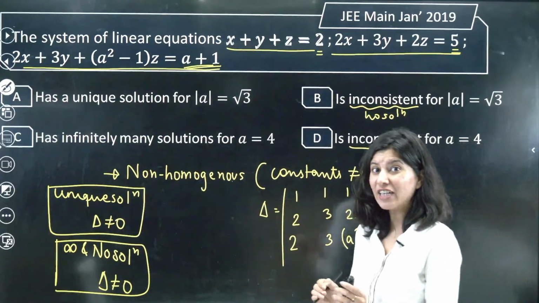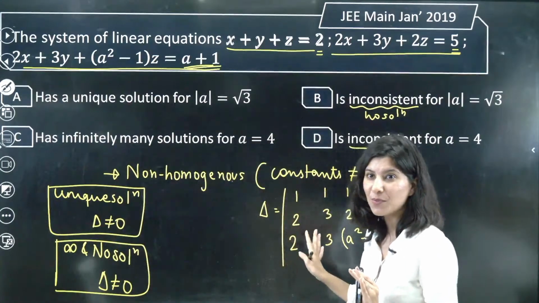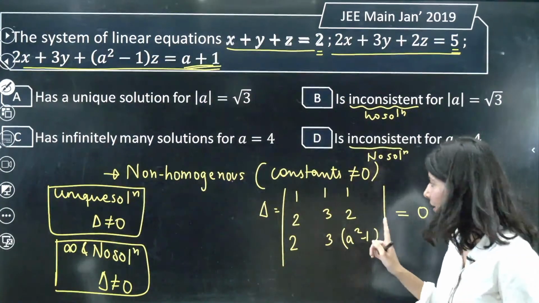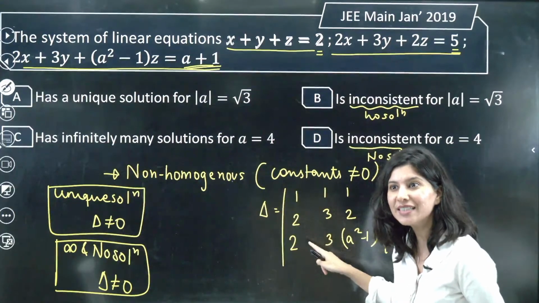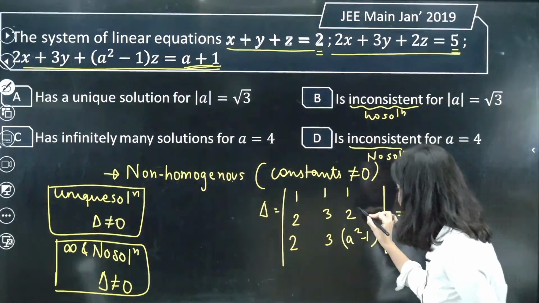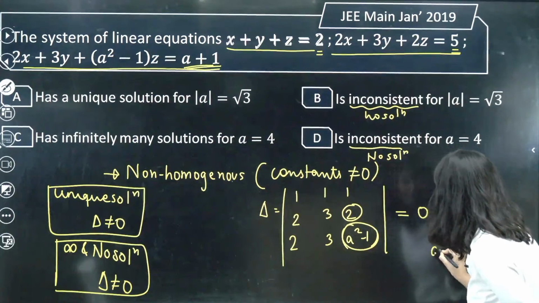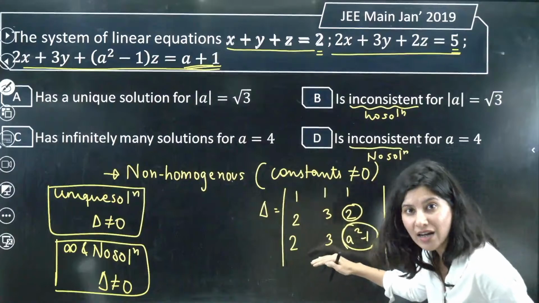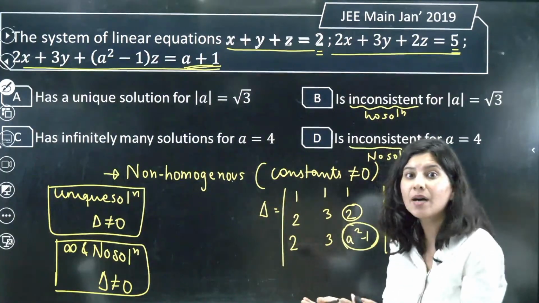Even if I do not solve it, I don't want to open this determinant, but what I can see is row number 2 and row number 3, can't you see these two are identical? If row 2 and row 3 become identical, then this delta becomes 0.